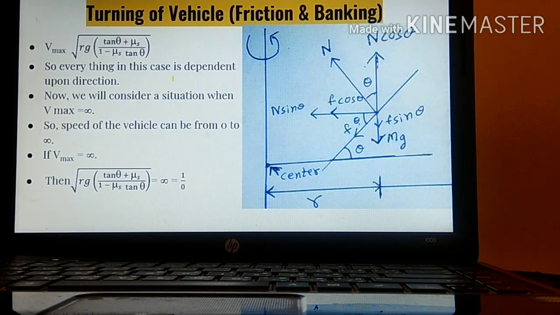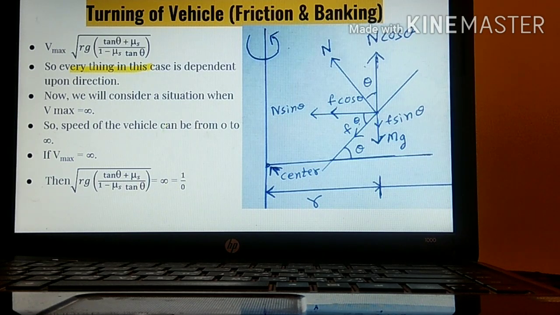Okay, so again we will get this value, that is V max is equal to under root Rg tan theta plus mu s upon 1 minus mu s tan theta. So everything, in this case, is dependent upon the direction. Depending upon the direction, we have to find out V min and V max. Now, take for example, we want the maximum speed of the vehicle to be infinity. The vehicle wants to turn with a maximum speed, and there shouldn't be any sort of speed limit. So the limit over here is infinity.